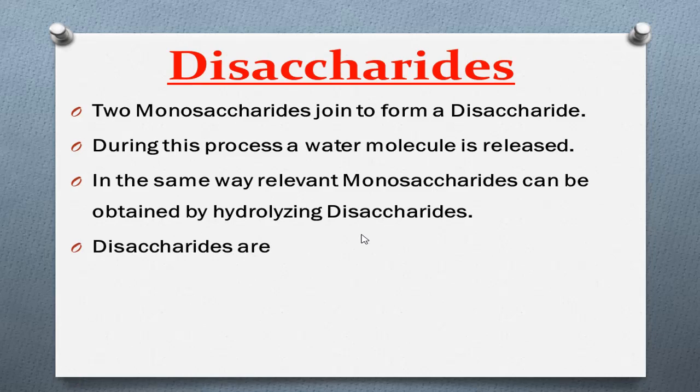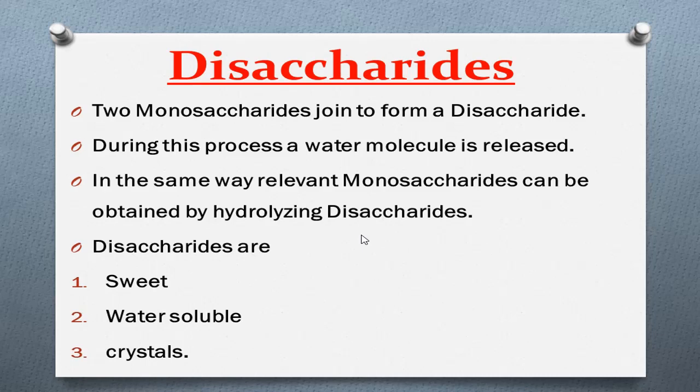Disaccharides are sweet, water soluble, and form crystals. Those are some features of the disaccharide.